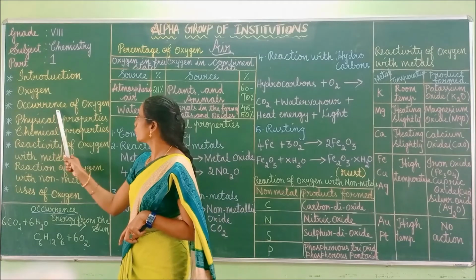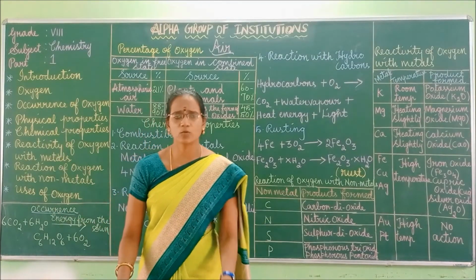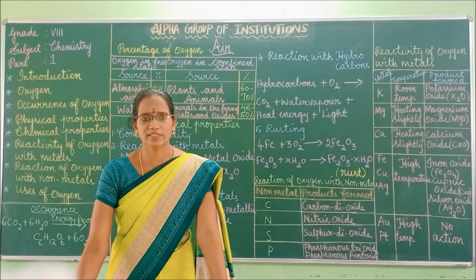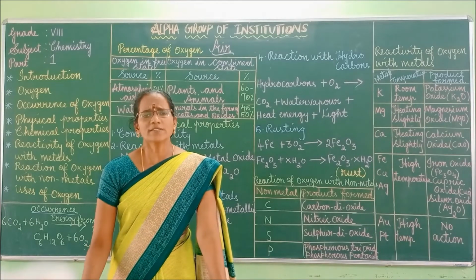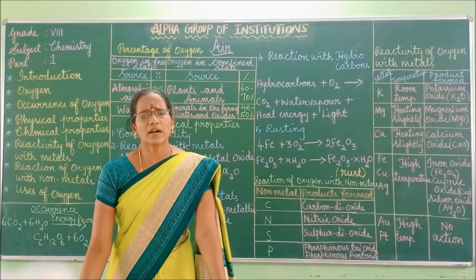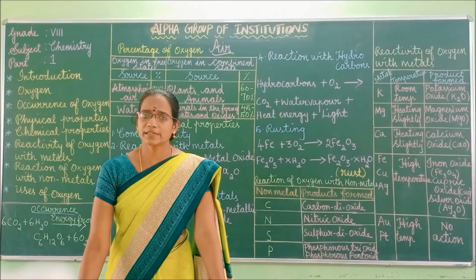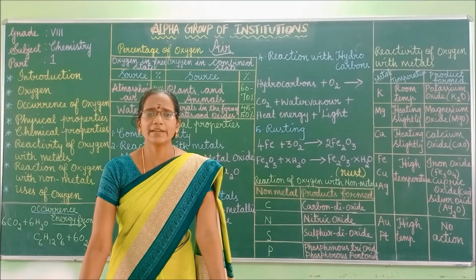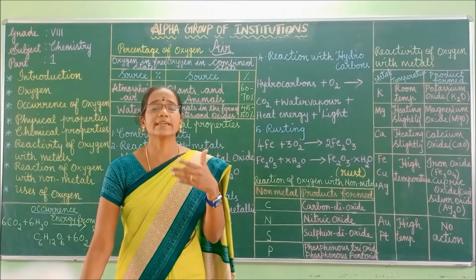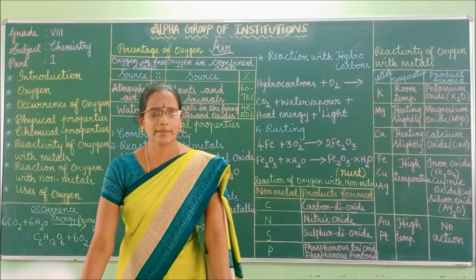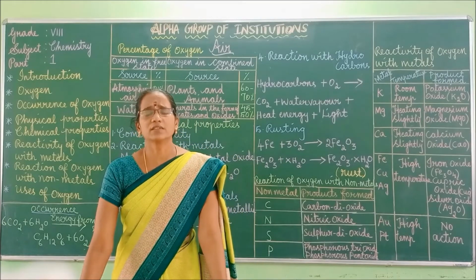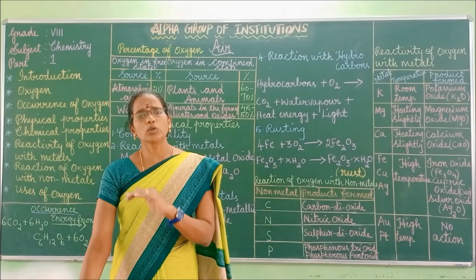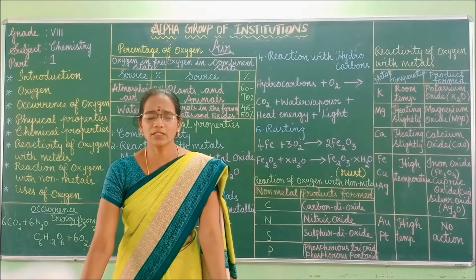Next we can move to occurrence of oxygen. Occurrence means incident. Oxygen is the most abundant element in the earth's crust by mass. What is meant by abundant element? Abundant element means existing in large quantities. And oxygen is the third most abundant element in the universe, next to hydrogen and helium.